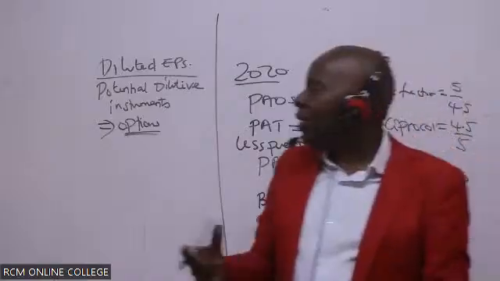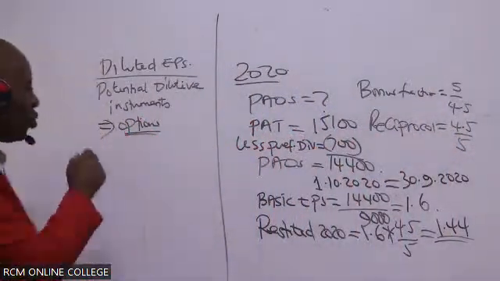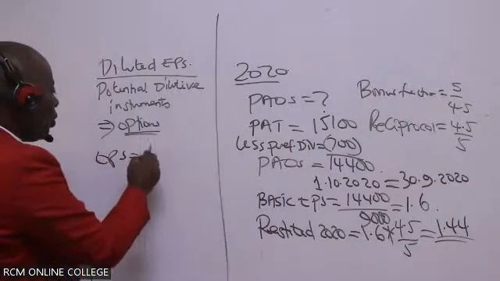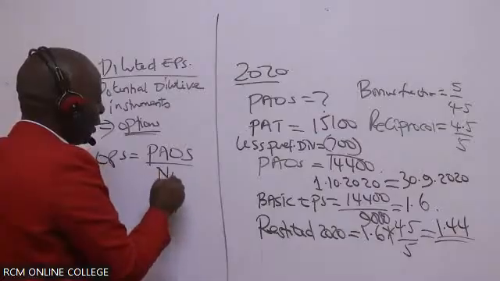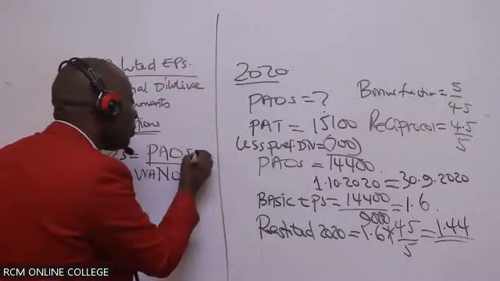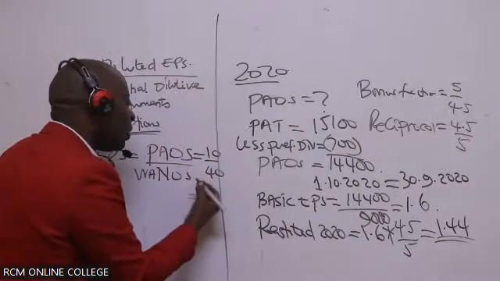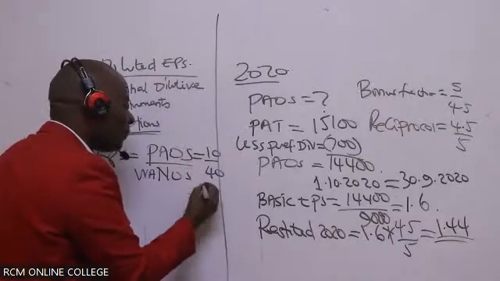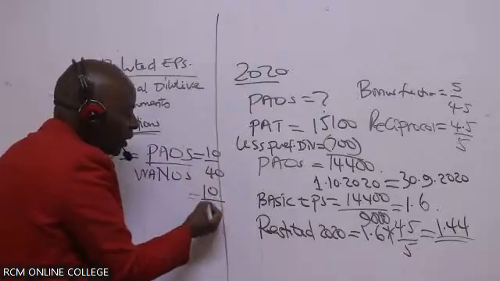The EPS will reduce, ladies and gentlemen, because of this. We know that EPS equals profit over the number of ordinary shares. So when you give these people shares, assuming this was 10 and this was 40, if you give your employees 5 shares for free, your profit has not increased, but the number of shares has increased to 45.